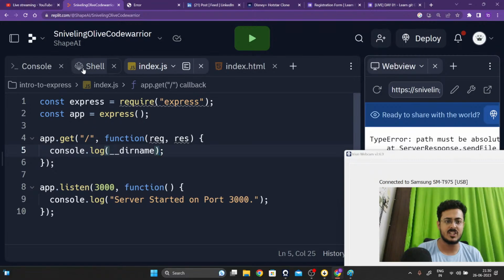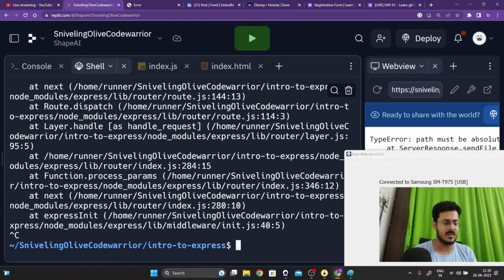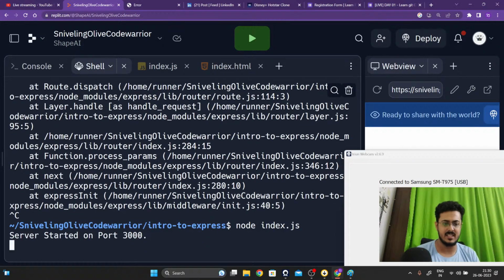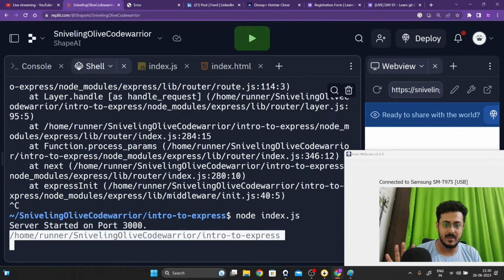We'll go back to our shell. We will stop our server from running and restart our server once again. Okay, our server has started running right over there. As you're able to see, we are getting this. This is what is being printed inside of our console, guys. Whenever we are getting a GET request, this is what is getting printed. Are you guys able to see this? This is what __dirname actually contains.